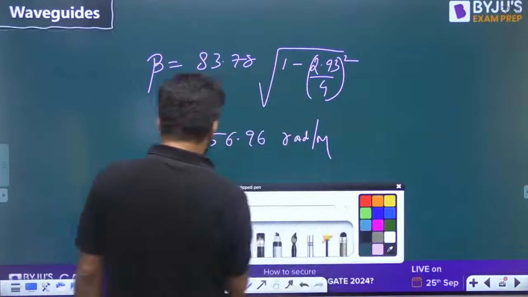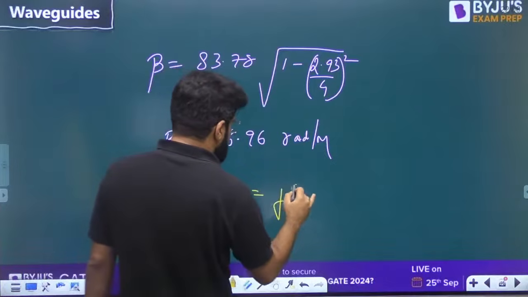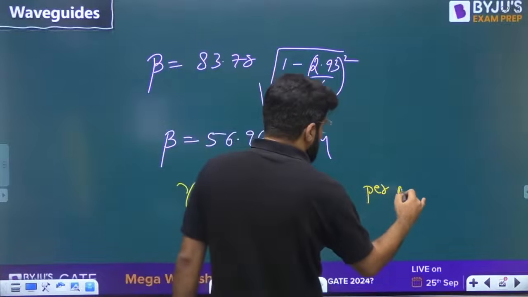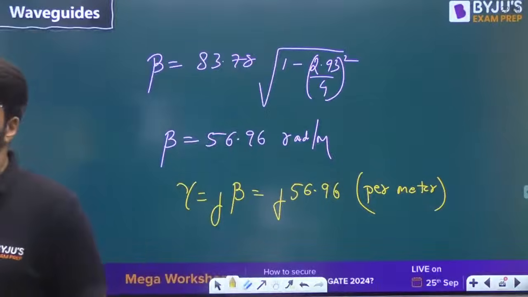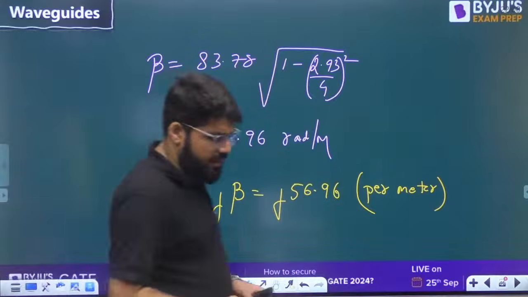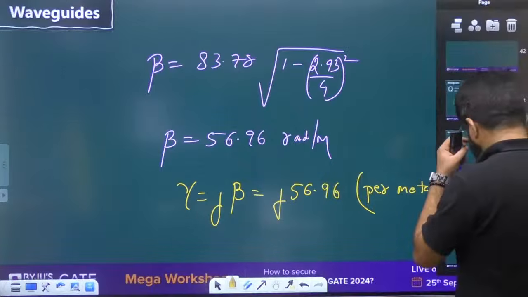So that is the final propagation constant, which is j beta, and that will be j 56.96. The unit of propagation constant is per meter. Gamma is j beta. Perfect.